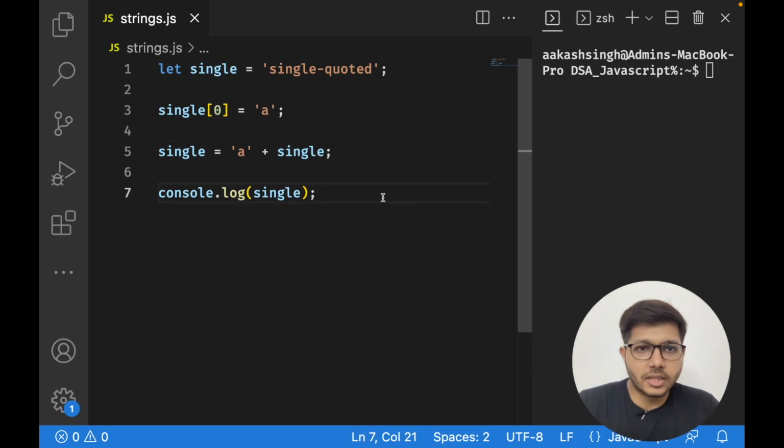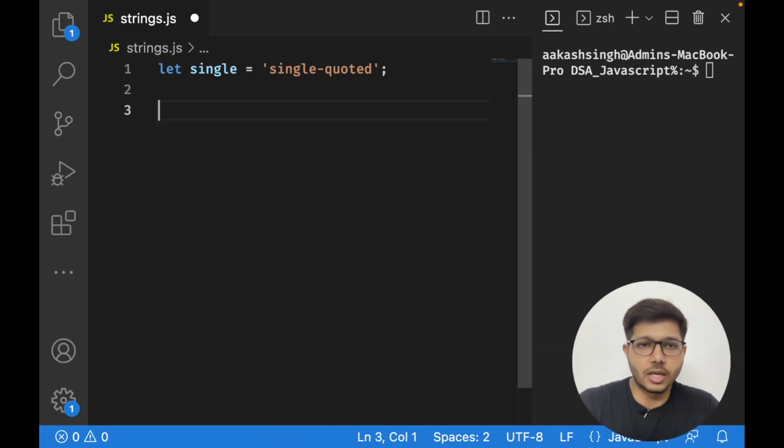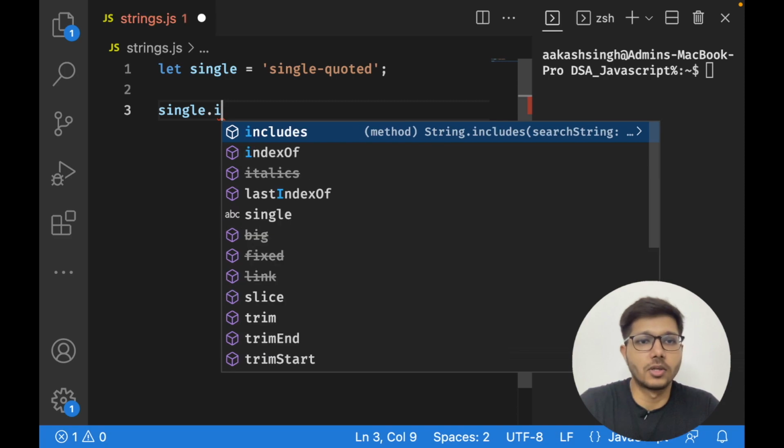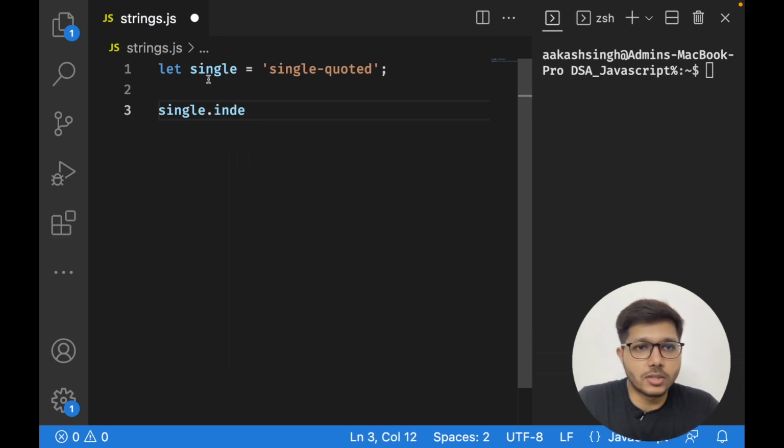Now there are several methods in strings that can be used to make your life much easier. So let's go through some of the methods. For example, there is a method called indexOf. So what I can do is write my string variable and dot indexOf. All right.